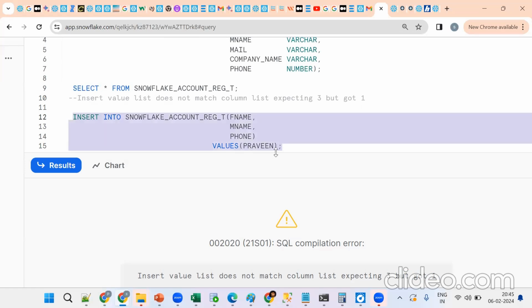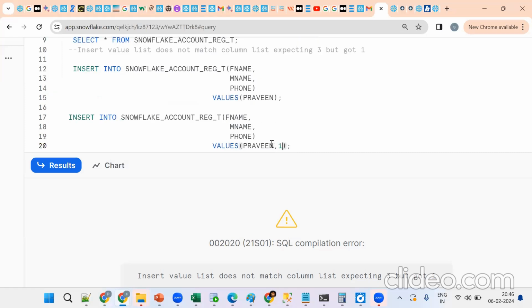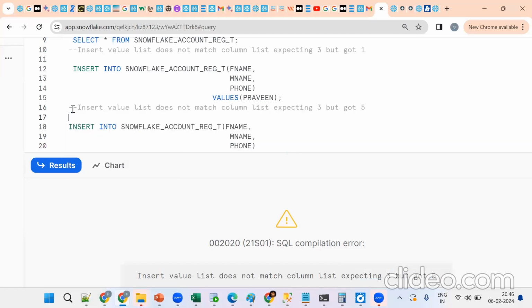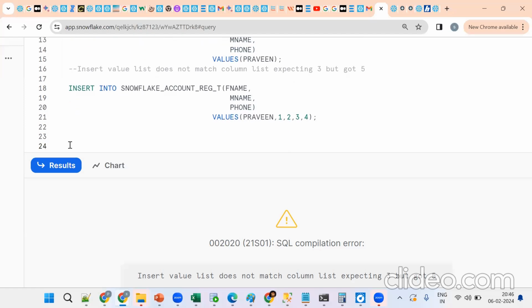Now take the same thing. Now I'm putting Praveen, 1, 2, 3, 4. What will happen? Tell me, what issue will we get? Will it work or not? Insert values list: expecting 3, but got 5. Same thing we should mention: however many columns there are, the same number of values we should put. This is important.